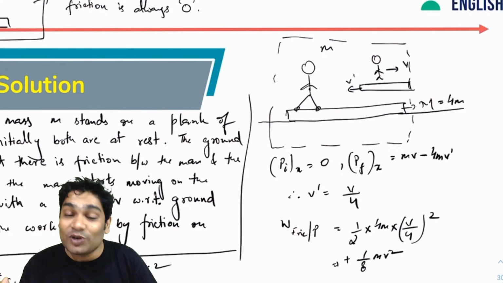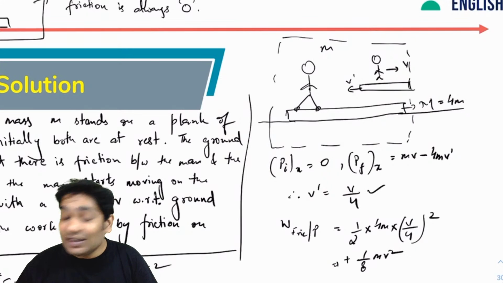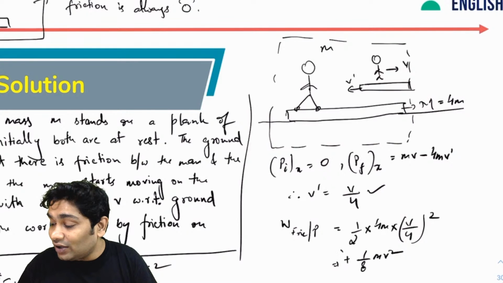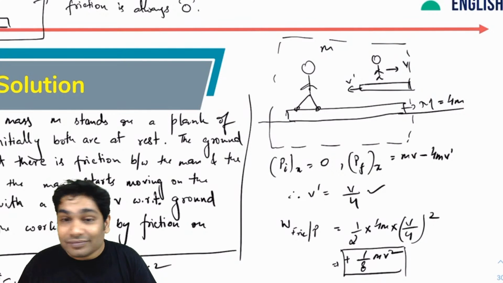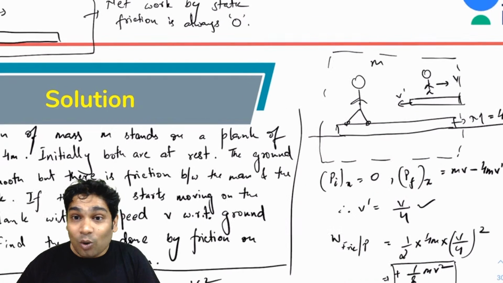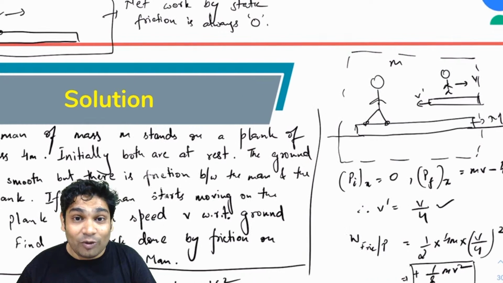Why? There is no other force acting on the plank. The only thing that is doing work on the plank is the force of static friction. So using momentum conservation, you will realize that the plank would be moving with V by 4. If it is moving with V by 4, then using the work energy theorem, I can calculate that the work done by friction is plus 1 over 8 mv square. And since the force of static friction did plus 1 over 8 mv square amount of work on the plank, it will do a minus 1 over 8 mv square on the man.